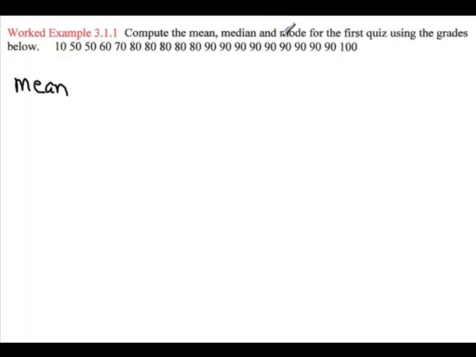Each of these, all three of them, are a type of average. The mean is the most common. And if someone were to just ask you for the average in everyday language of this data set, you'd probably start by taking 10 and then adding 50 and adding up all the data, keep on going, which in statistics is written as dot, dot, dot, all the way up to the last one, 100. And then what would you do? You add them all up, and when you're done, you divide by the total, which in this case is 20. So that's exactly what the mean is.